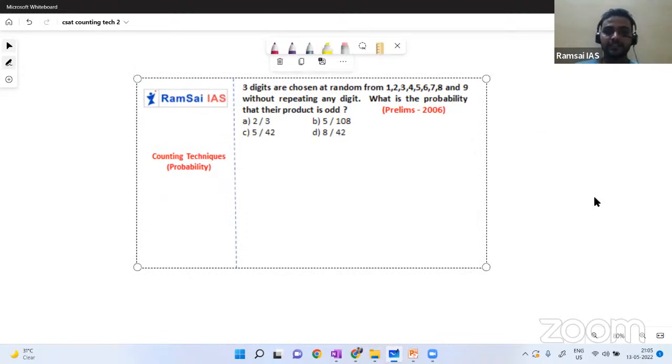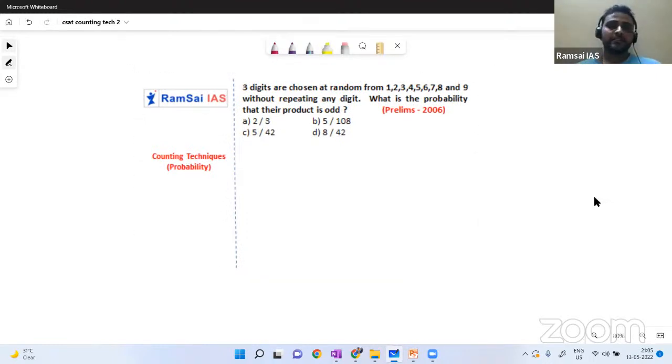Now, the question asked in 2006 prelims. Three digits are chosen randomly from 1, 2, 3, 4, 5, 6, 7, 8, and 9 without repeating any digit. What is the probability that their product is odd? Product should be odd. Okay, how to calculate that?